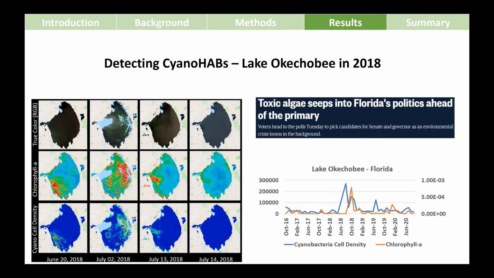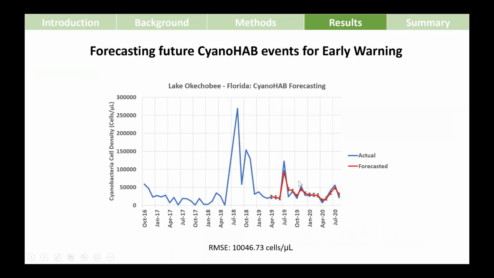To demonstrate a use case of our study, we go to Lake Okeechobee in Florida, where the elections were delayed back in 2018 due to severe HAB events. Here we use existing satellite-based models to detect and quantify HABs, and we can see their spatiotemporal evolution. And when we look at the time series, we can see definite bumps in 2018 in both cyanobacteria and chlorophyll-a. Our model allows us to forecast blooms.